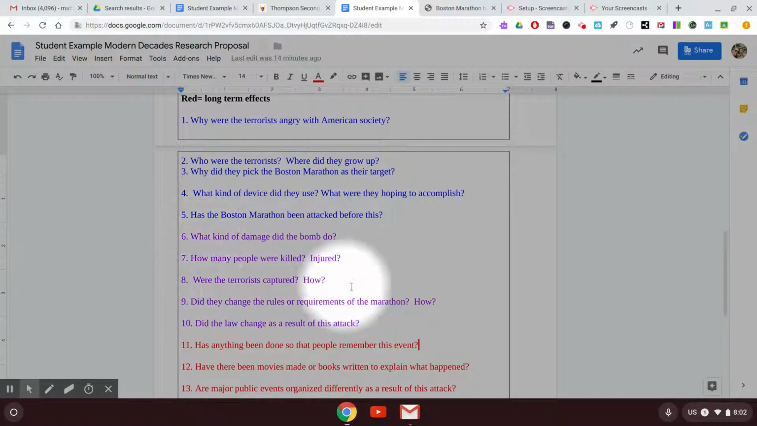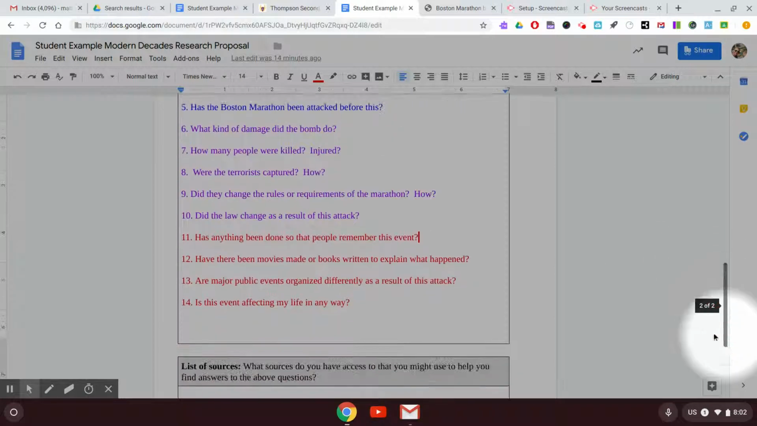The purple deal with short-term effects, meaning things that happened in that year or the year after as a result of this event. What kind of damage did the bomb do? How many people were killed and injured? Were the terrorists captured? How? Did they change the rules or requirements of the marathon? How? Did the law change as a result? These are all things that happen in the short term.